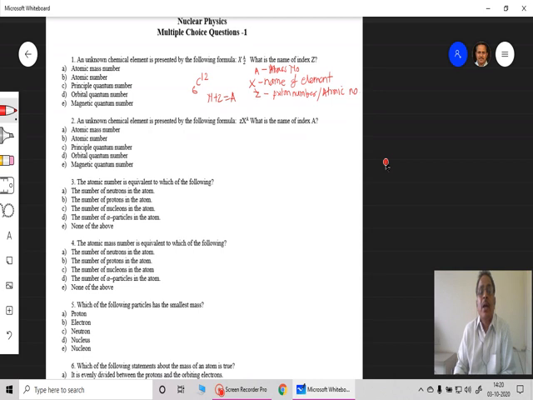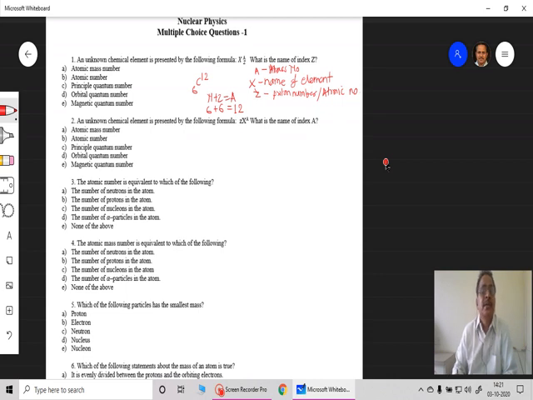In case of carbon we have 6 protons, 6 neutrons, and that gives you the total number of nucleons as 12. So that's how for this question, an unknown chemical element is presented by this symbol XAZ. What is the name of index Z?